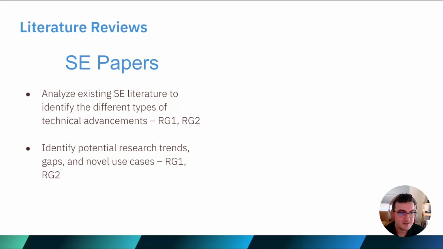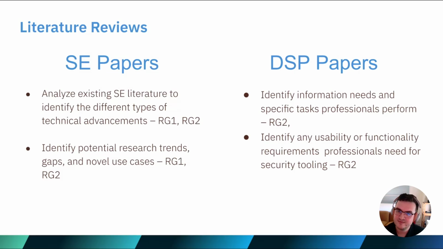different sectors: symbolic execution papers and developer and security professional user studies, which I'll refer to as DSP papers. For the SE papers, we wanted to capture the main technical contributions towards symbolic execution for each publication, along with how the technique was used, what information it relied on, and any additional techniques that were used in conjunction with symbolic execution.